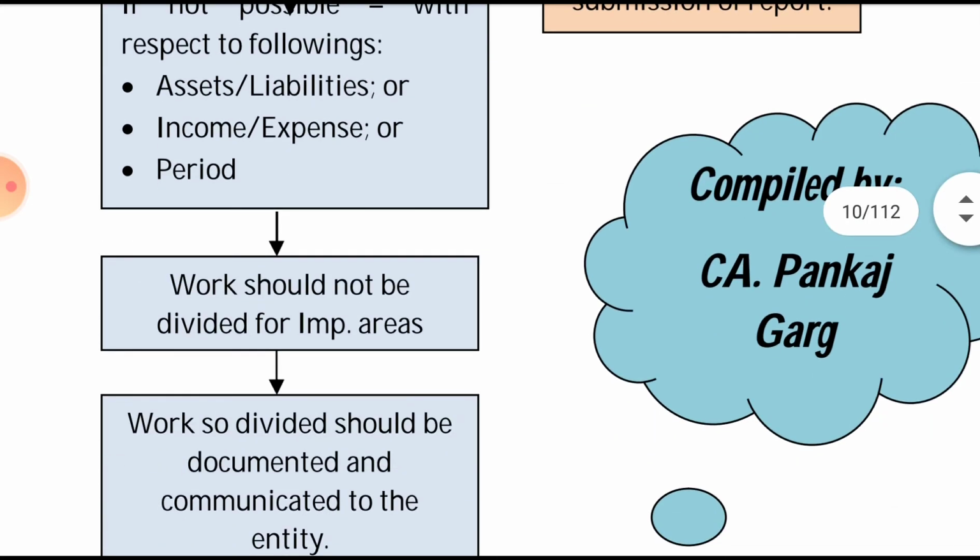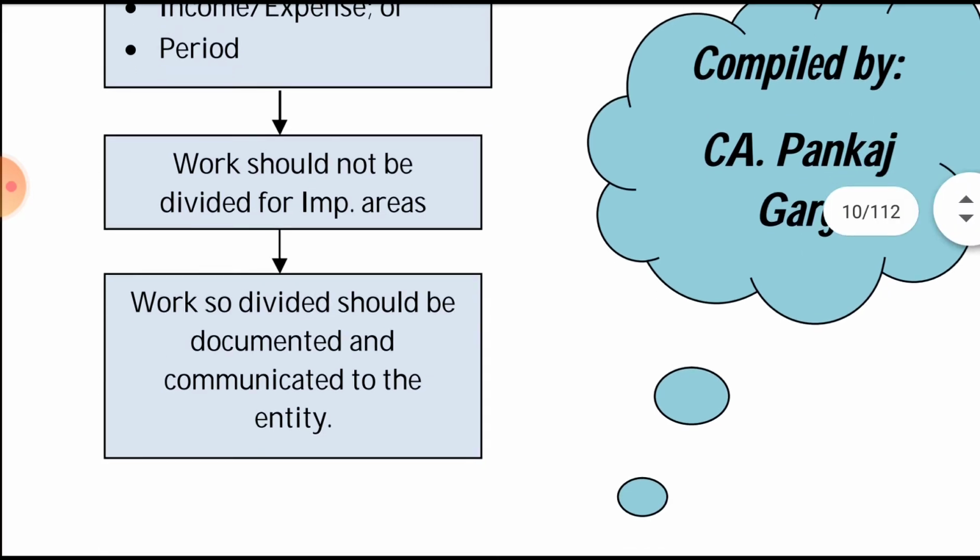Work should not be divided for the important area only, it should be divided for each and every area. Okay, means it should not be like for the important area only there is division of work. Then work so divided should be documented and communicated to the entity.